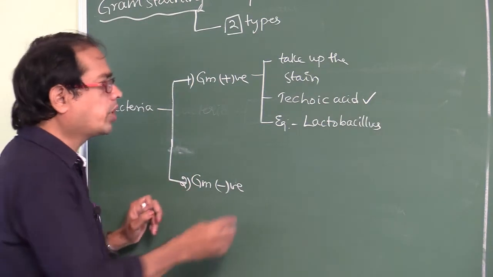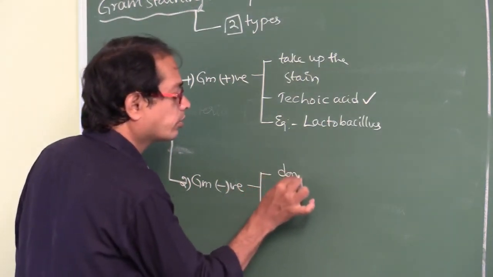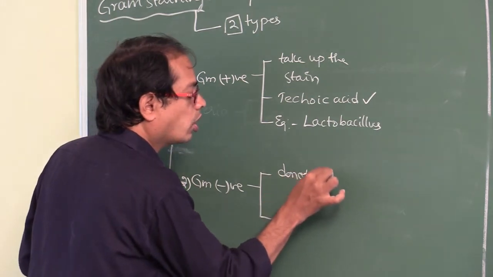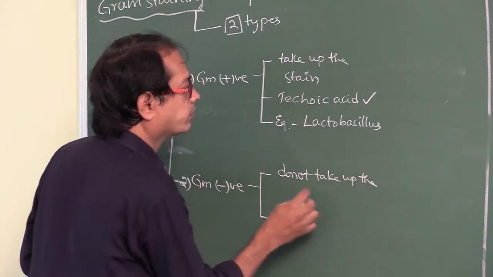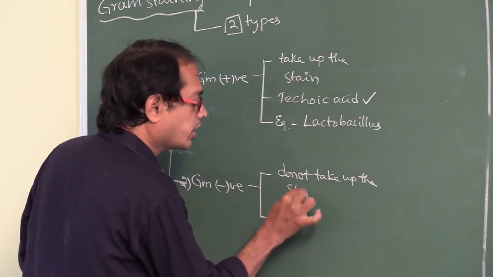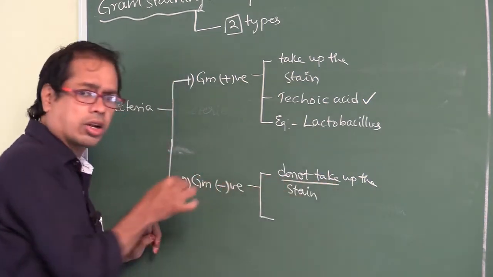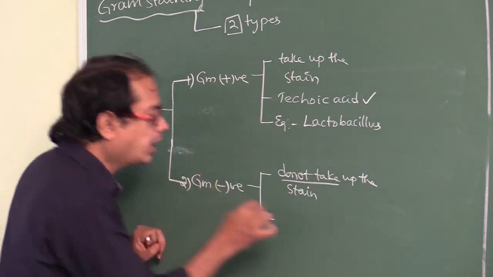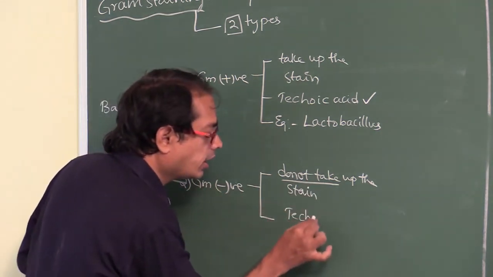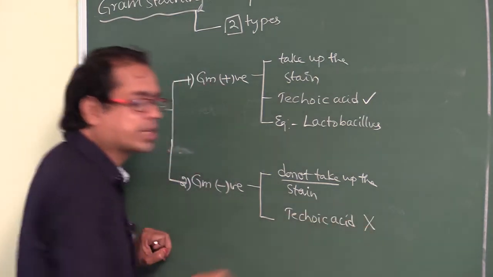Lactobacillus. Gram negative means do not take up the stain. Do not take up the stain are called Gram negative bacteria. And here teichoic acid is absent.